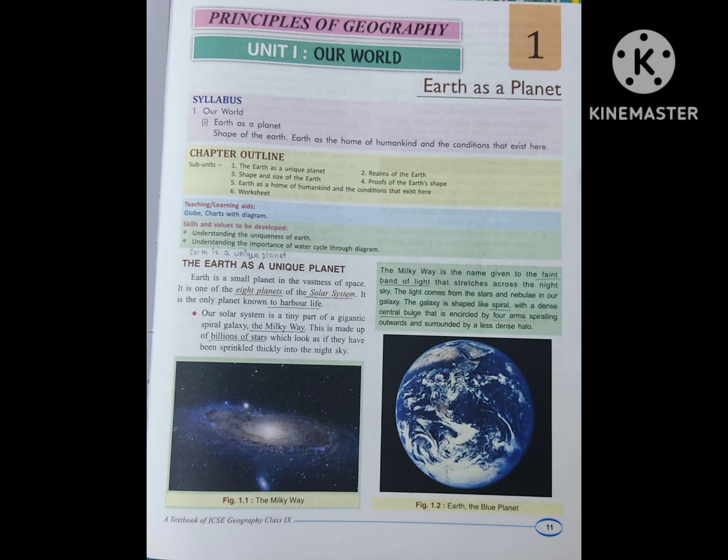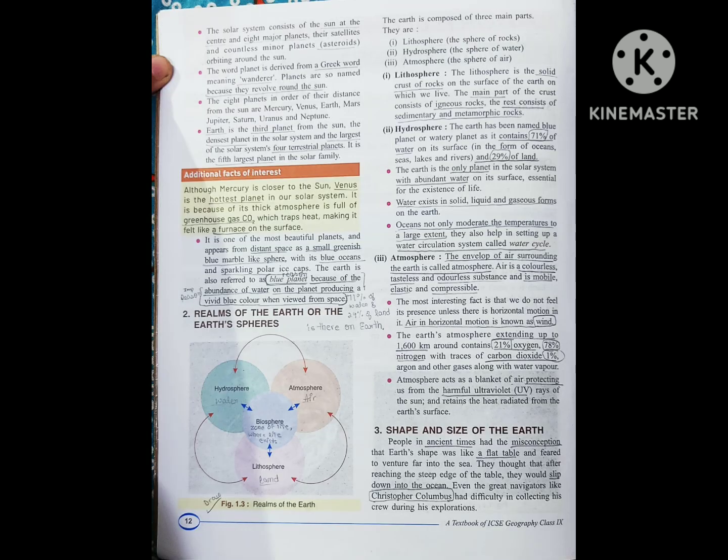It is saying that our galaxy is shaped like a spiral and has a central bulge. That means it is having a bulge in the center, like our Earth is also having a bulge in the center, that is at the equator, and it is slightly flat above on the poles. So similarly the galaxy is also centrally bulged.